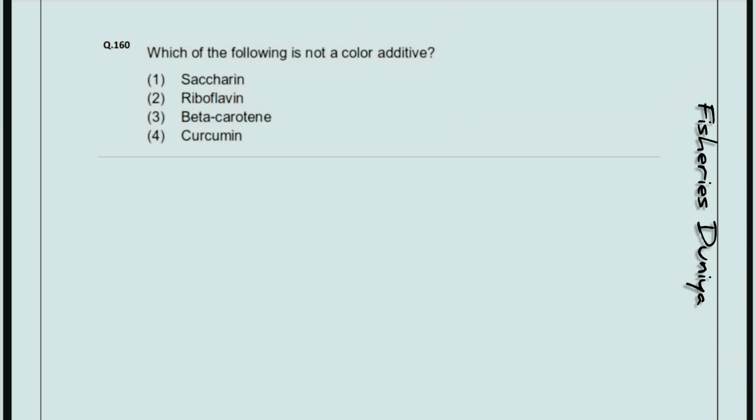Next, which of the following is not a color additive? So the correct answer is option number 1, saccharin.